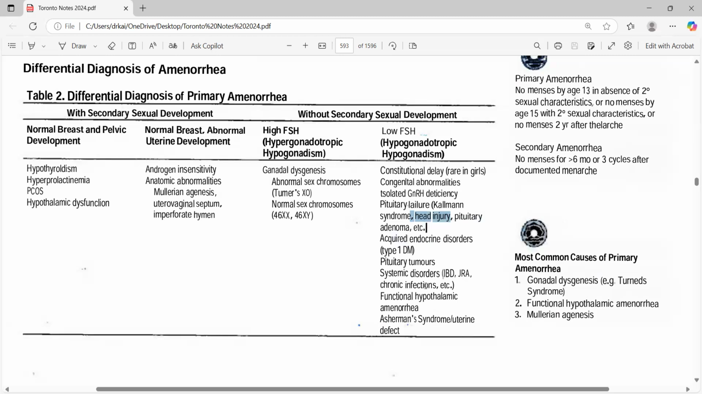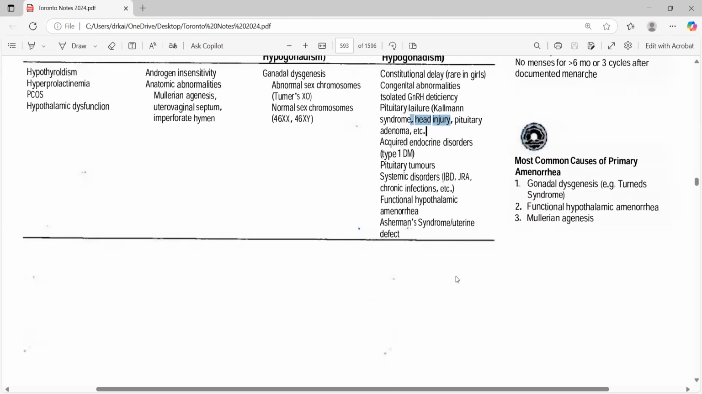So just for your ease, how do you remember which one comes with which one? The way I keep it in mind is that hypogonadotropic hypogonadism is linked with all the autoimmune conditions. Then functional hypothalamic and Asherman syndromes, like uterine defects.